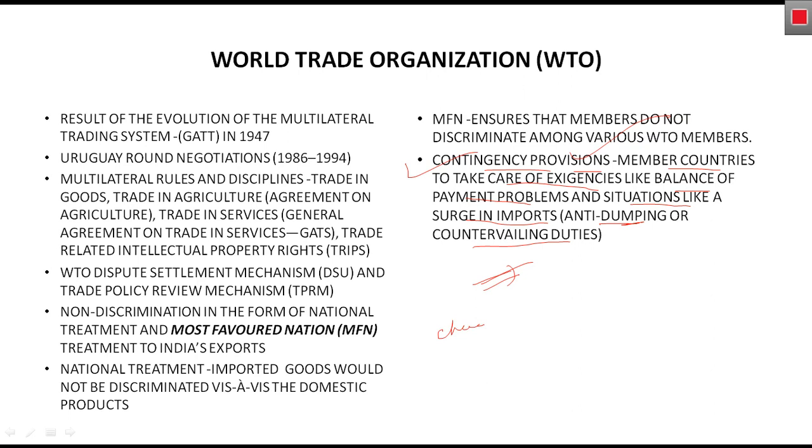China dumps a lot of steel in India, and because of this, Indian domestic steel production gets hampered, and it also hampers India's overall economic balance. So India can impose anti-dumping.